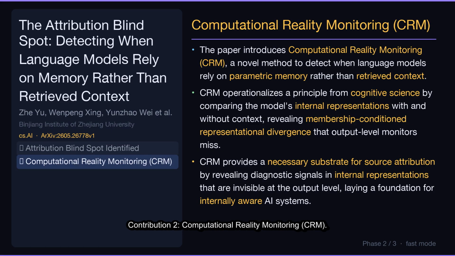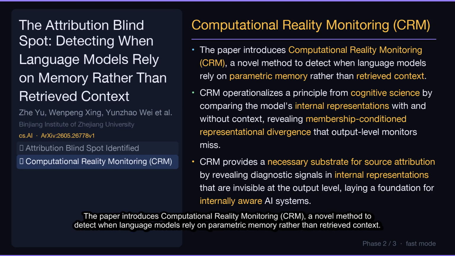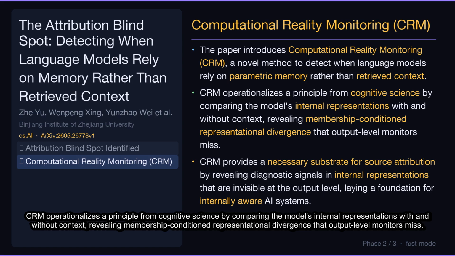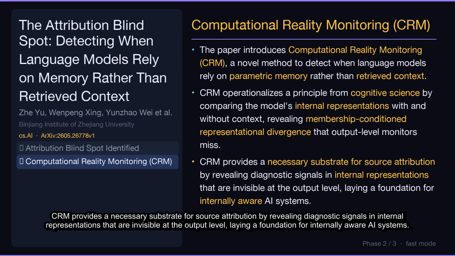Contribution 2. Computational Reality Monitoring (CRM). The paper introduces computational reality monitoring (CRM), a novel method to detect when language models rely on parametric memory rather than retrieved context. CRM operationalizes a principle from cognitive science by comparing the model's internal representations with and without context, revealing membership-conditioned representational divergence that output-level monitors miss. CRM provides a necessary substrate for source attribution by revealing diagnostic signals in internal representations that are invisible at the output level, laying a foundation for internally aware AI systems.